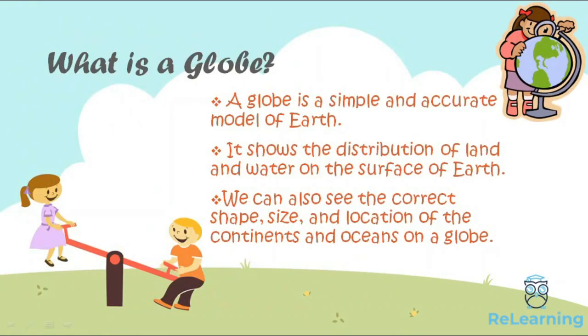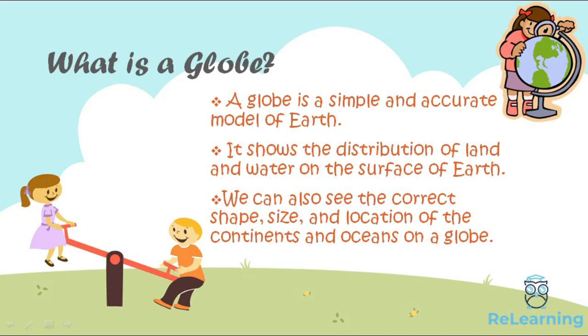Next part, what is a globe? To study the Earth, we need its model. A globe is a simple and accurate model of the Earth. It shows the distribution of land and water on the surface of the Earth. We can also see the correct shape, size and location of the continents and oceans on a globe.